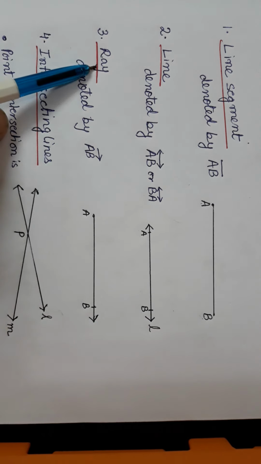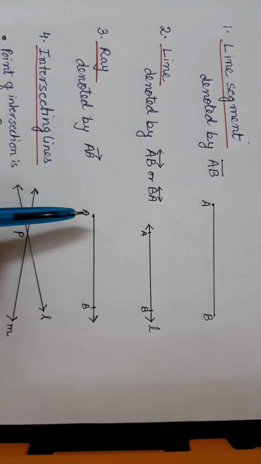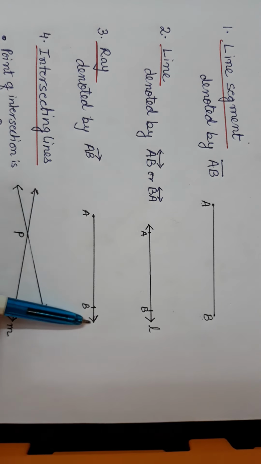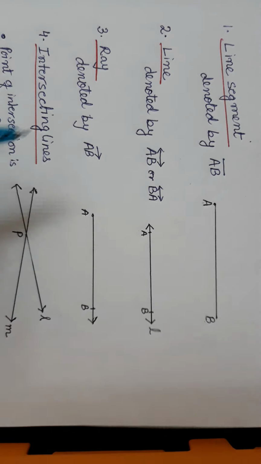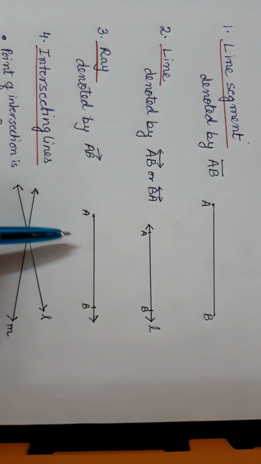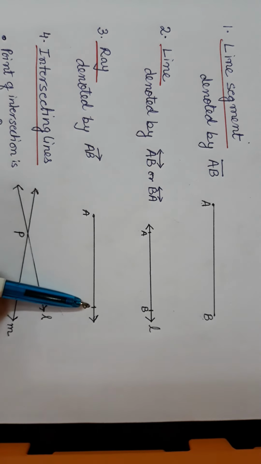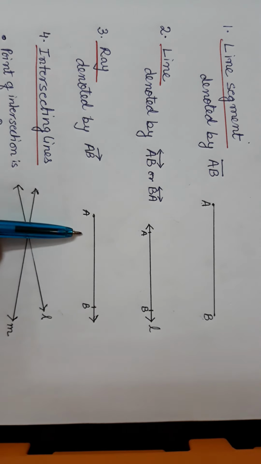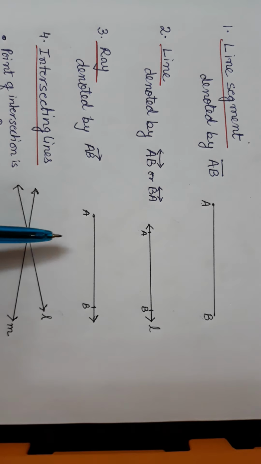Third, we come on to the ray. When a line segment extends endlessly in one direction, that is called a ray, and it is denoted by the names of the points with an arrow sign like this. A ray also has no definite length. Why? Because one side is extending endlessly, therefore this also does not have a definite length.